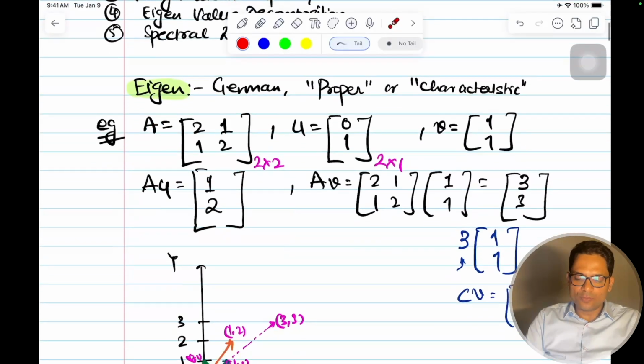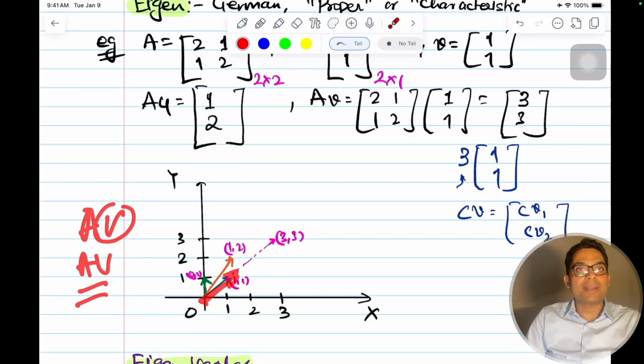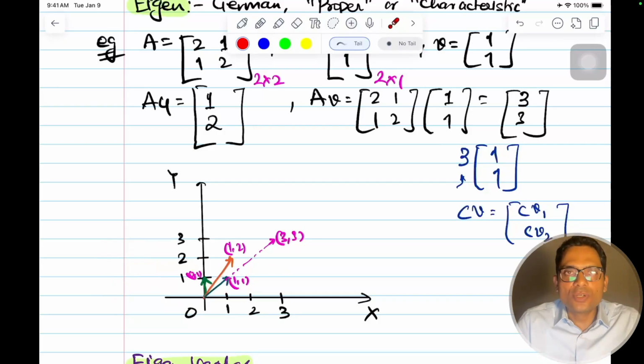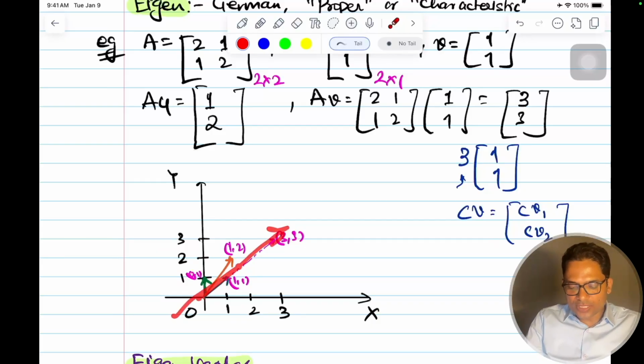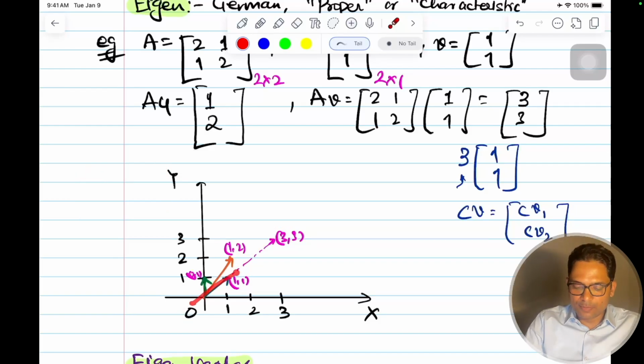It tells me the directions of the vectors in which, if the transformation by a matrix is applied, there will be no change in direction, only the magnitude will change. A matrix does a linear transformation on a vector, so it won't change the direction of that vector, only the magnitude will change. Such vectors for that matrix are the characteristic vectors or eigenvectors, and the magnitude by which it changes is the eigenvalue.